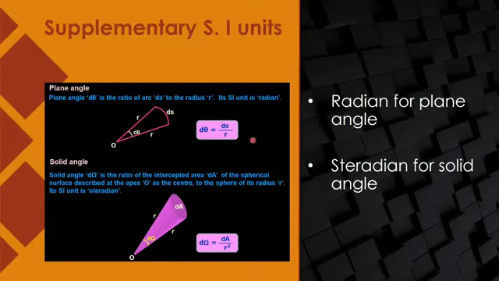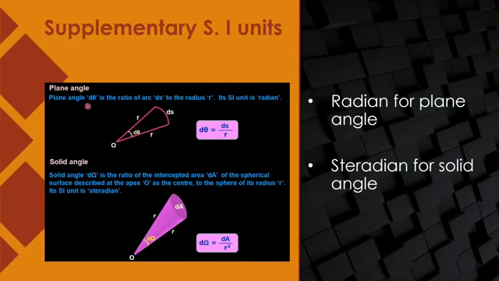Now, when coming to the supplementary units, as I said, for plane angle, if you are having a circle and you cut an arc from that circle, then this angle which is subtended at the center of the circle, that is the plane angle. It means I am having a ring, simply a circle, and I am moving from one point to another on the circular path, and I cut an arc, and that arc I am joining with the center of the circle. Then what is the length of the arc? ds, and this is r, small r is the radius of that circle.